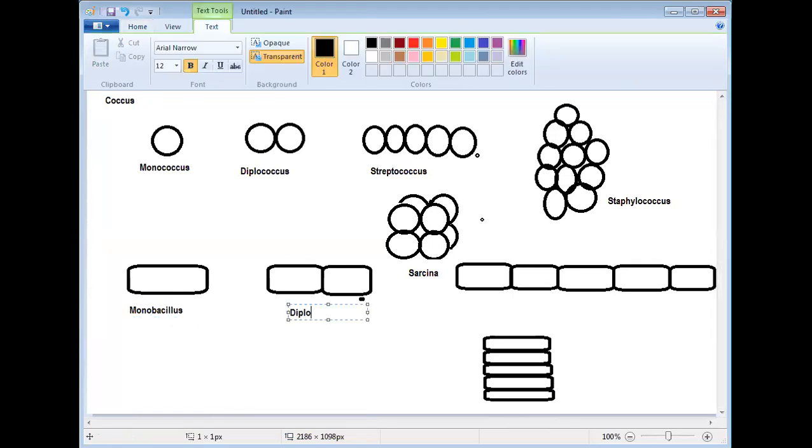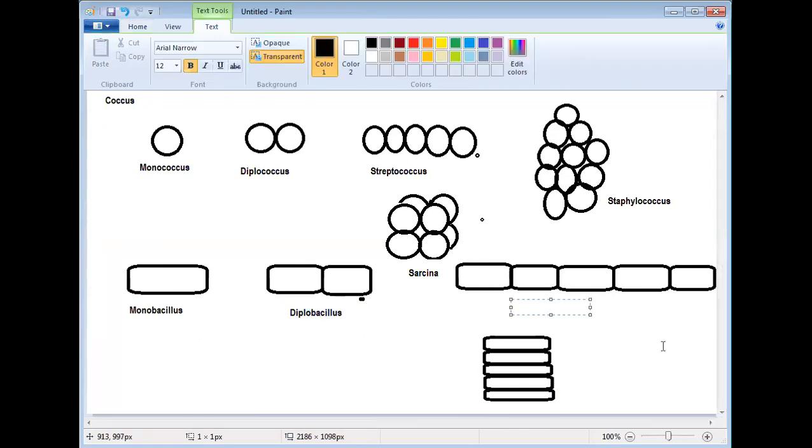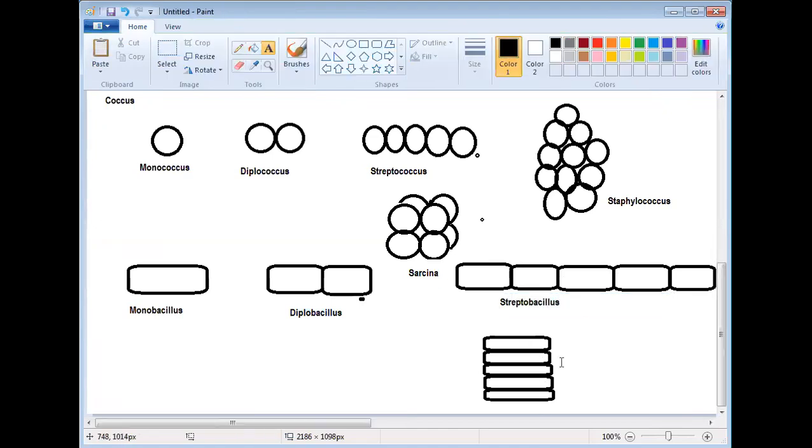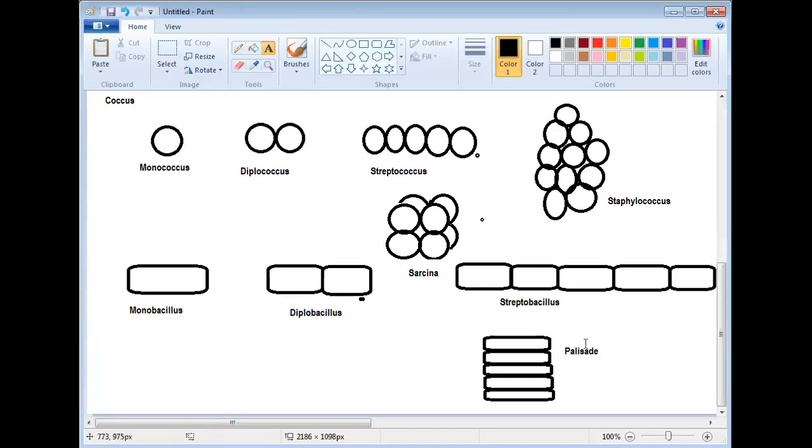This is diplobacillus. What is the term when they are in chain? These are called streptobacillus. And if you find they are in a stack, then it's called palisade. Some of the bacteria you may find are slightly curved. If they are slightly curved, this forms a comma shaped structure. They may be comma shaped, and a comma shaped bacteria is called Vibrio. Say Vibrio cholerae.